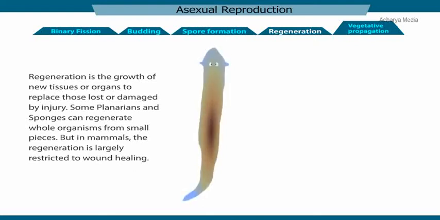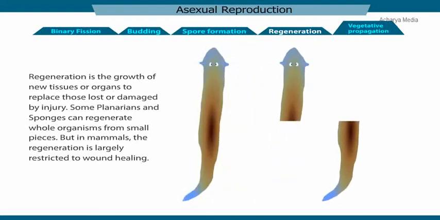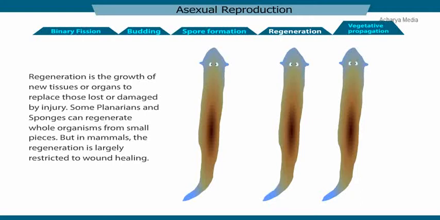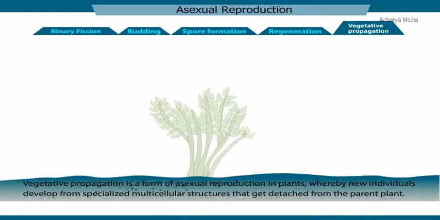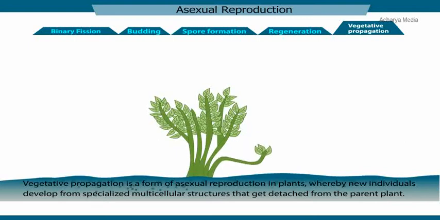Regeneration is the growth of new tissues or organs to replace those lost or damaged by injury. Some planarians and sponges can regenerate whole organisms from small pieces, but in mammals, the regeneration is largely restricted to wound healing. Vegetative propagation is a form of asexual reproduction in plants whereby new individuals develop from specialized multicellular structures that get detached from the parent plant. Let us now discuss the types of asexual reproduction in different organisms, starting with fission.